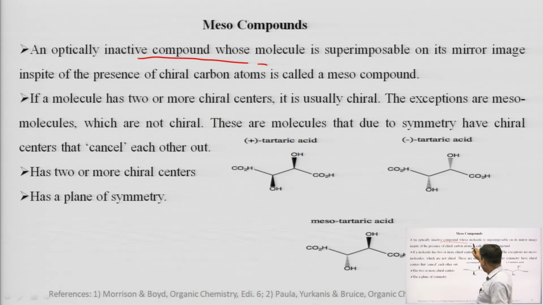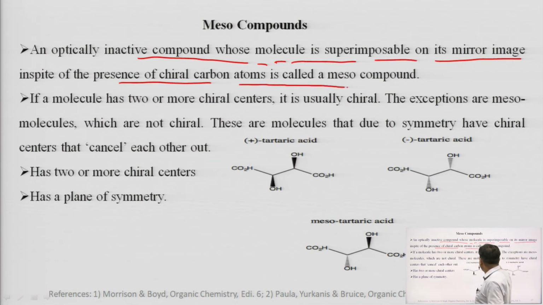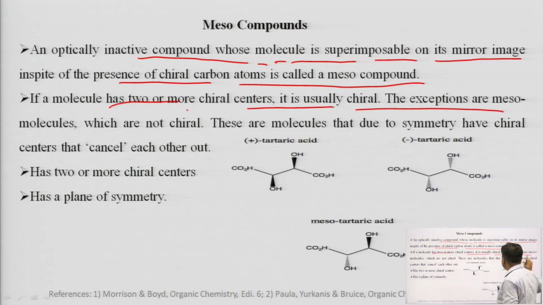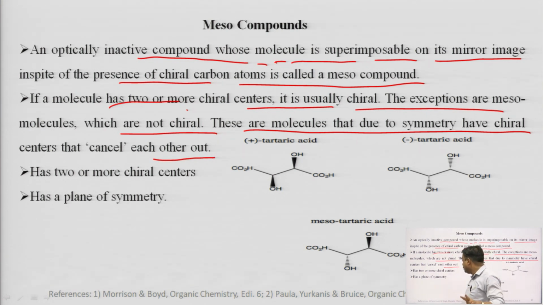The next is meso isomers. The optically inactive compounds, I already told you when we were talking about the tartaric acids, whose molecule is superimposable on its mirror image in spite of the presence of chiral carbon atoms, are called meso compounds. It means in the same molecule two chiral carbons are present and the rotation caused by them is equal and opposite. If a molecule has two or more chiral centers, it is usually chiral. The exceptions are meso molecules which are not chiral. These are molecules that, due to symmetry, have chiral centers that cancel each other out. They have two or more chiral centers and a plane of symmetry.